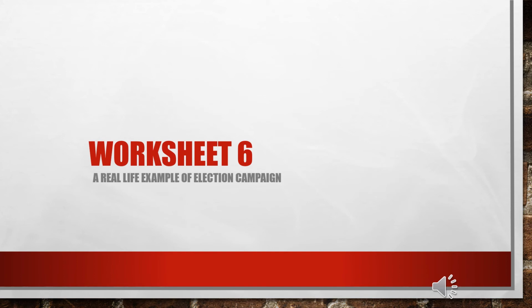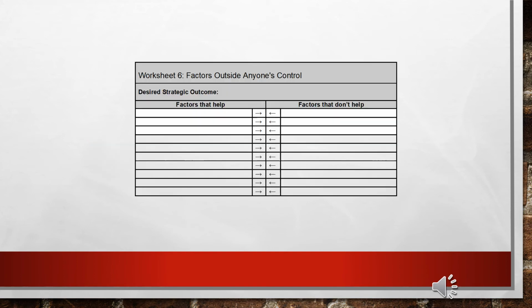Let's look at Worksheet 6 with a real-life example of an election campaign. This is what Worksheet 6 looks like. In the second box from the top, you give the goal for the strategy that you're analyzing. In column 1 on the left-hand side, you list the factors that would help that strategy. In column 2, on the right-hand side, you list the factors that don't.